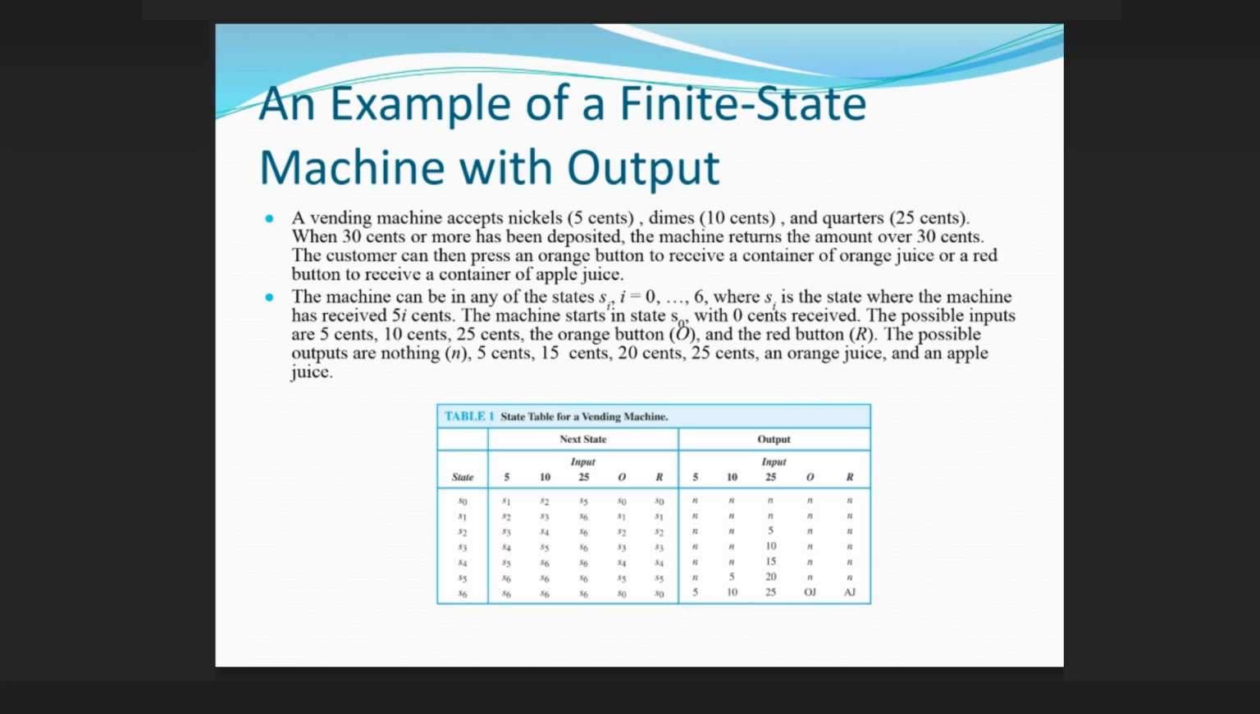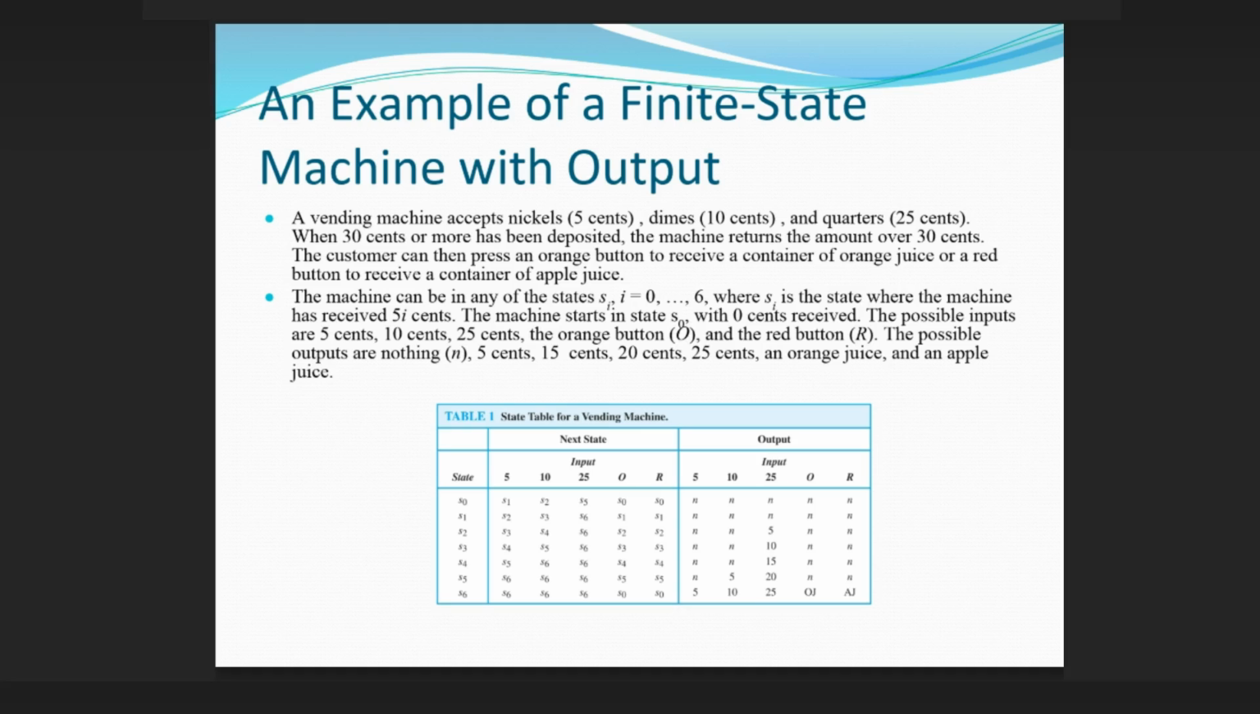An example of a finite state machine with output: a vending machine accepts nickels (5 cents), dimes (10 cents), and quarters (25 cents). When 30 cents or more has been deposited, the machine returns the amount over 30 cents. The customer can then press an orange button to receive a container of orange juice or a red button to receive a container of apple juice.